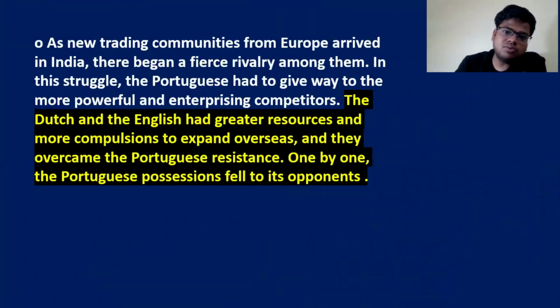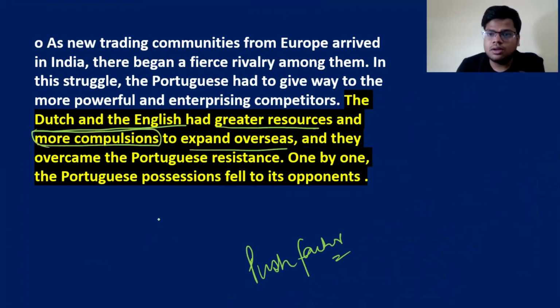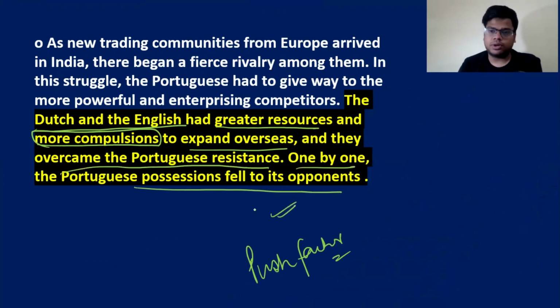One more important thing was the push factor, which explains that the Dutch and the English had greater resources and more compulsions to expand overseas, right? As compared to the Portuguese, they overcame Portuguese resistance one by one. Portuguese possessions fell to their opponents. Okay? So these are the reasons through which Portuguese influence fell.